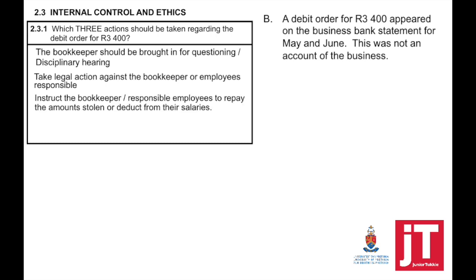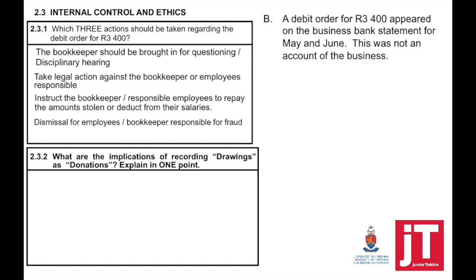Instruct the bookkeeper or responsible employees to repay the amount stolen or deduct from their salaries. Dismissal for employees or bookkeeper responsible for fraud. So if it was found now that this debit order is actually one of their own bank accounts, which we are paying money into monthly, that is grounds for dismissal. It's stealing from the business.